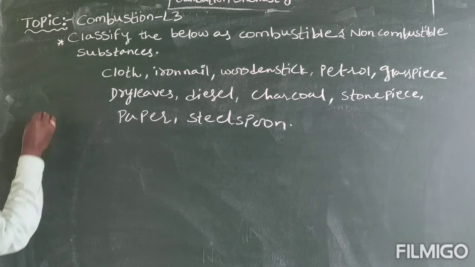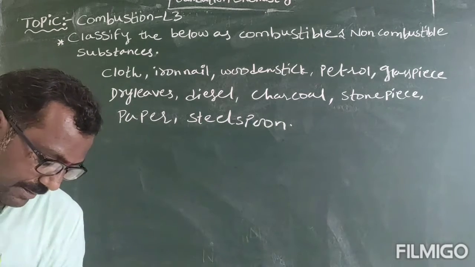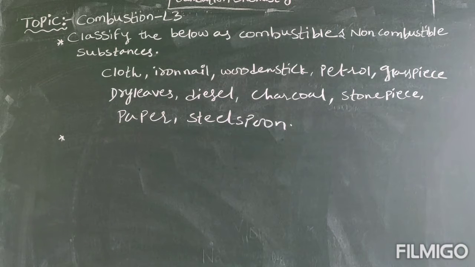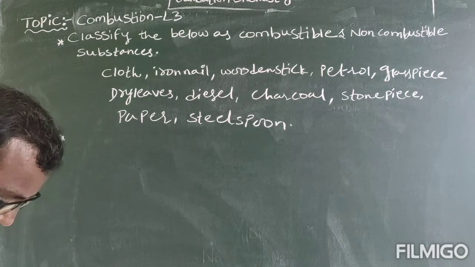Note down, classify and write the answers. Classify the below as combustible and non-combustible substances: cloth, iron nail, wooden stick, petrol, glass piece, dry leaves, diesel, charcoal, stone piece, and paper and steel spoon.